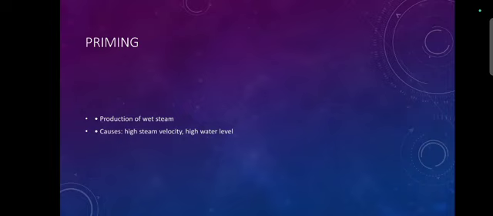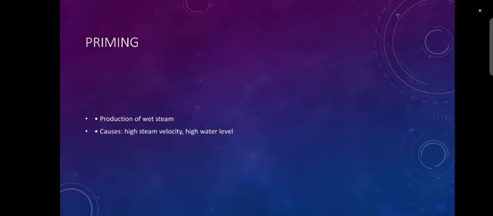So let's see the causes of priming, or reasons for priming. First one, high steam velocity. Priming is caused by high steam velocity. Then very high water levels in the boilers. Then sudden boiling of water. Then very poor boiler design, that means the shape of the boilers. These are the causes of priming.